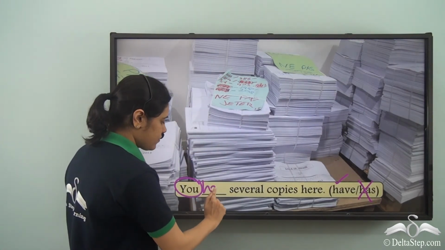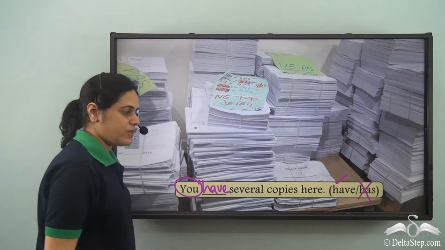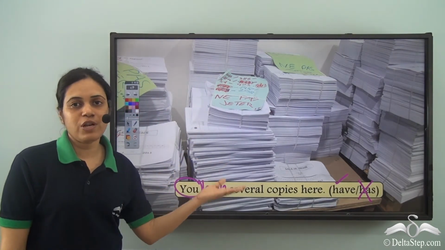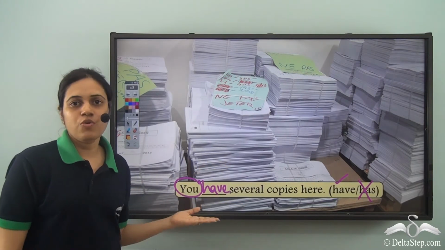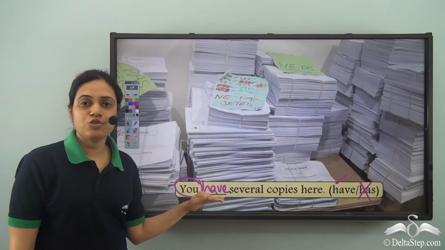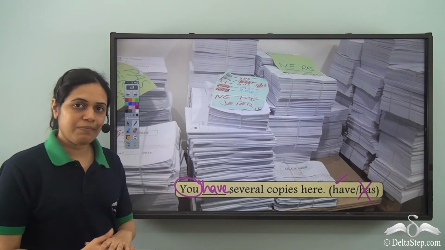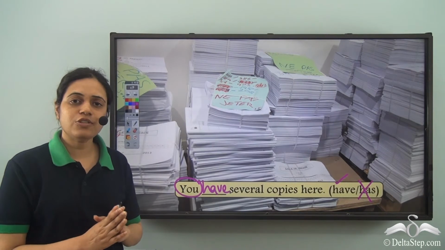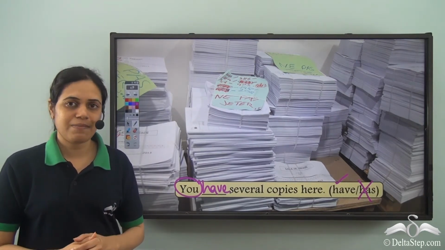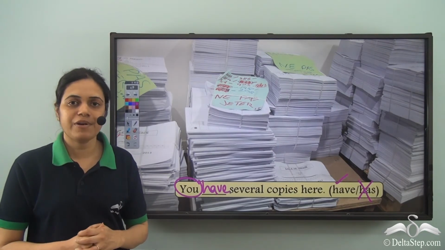You have several copies here, which means there are several copies which belong to you over here. You have several copies here. So have is used for present tense, second person, and we don't need to check whether it is singular or plural number because it is the same irrespective of the number.